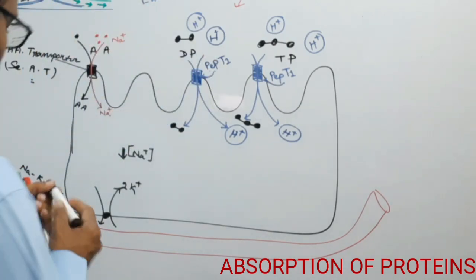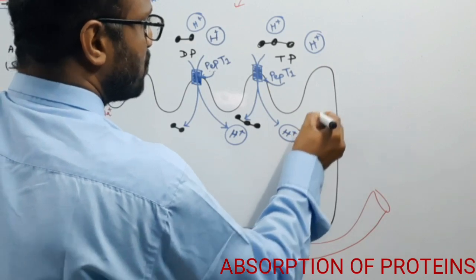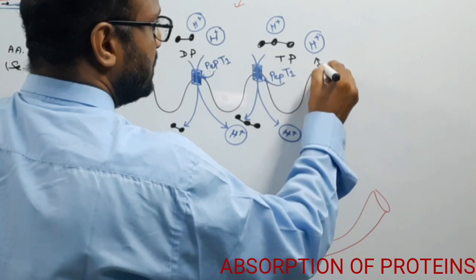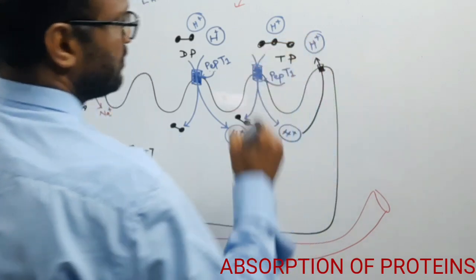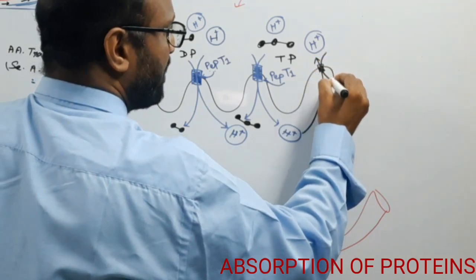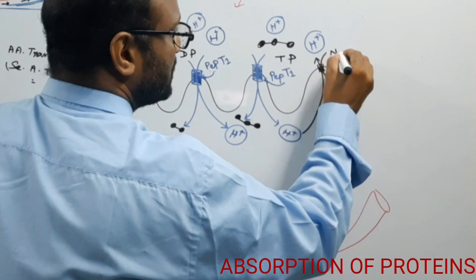So now the higher concentration of proton also goes out through another channel, which utilizes the entering of sodium ion also.